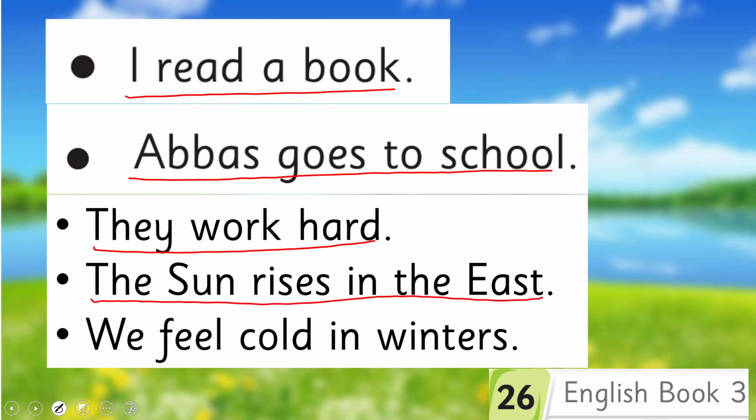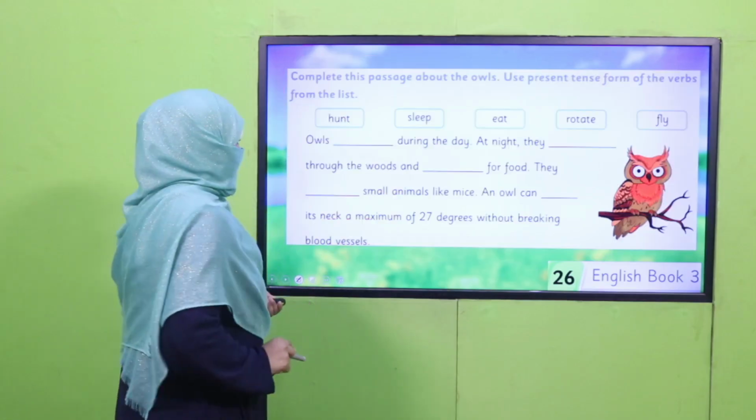The sun rises in the east. It's a natural thing which happens forever. Universal truth. We feel cold in winters. It is also a universal truth. So these are the examples.